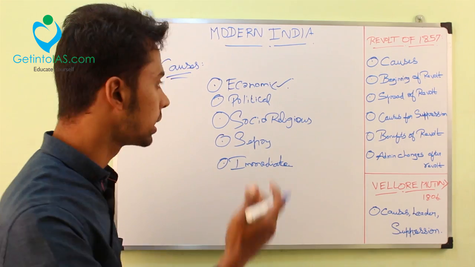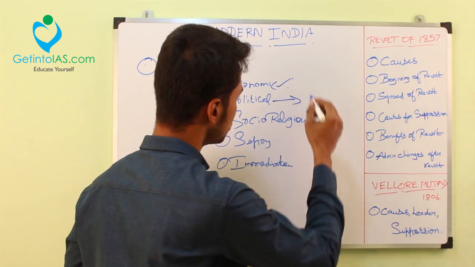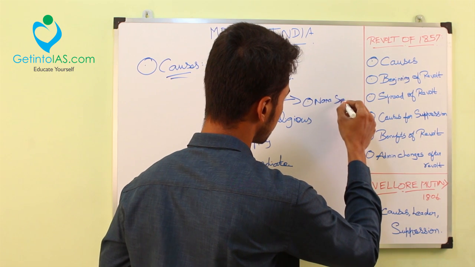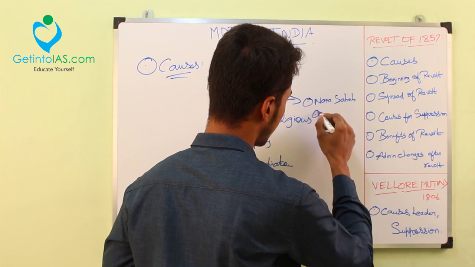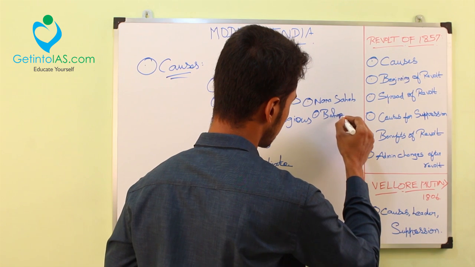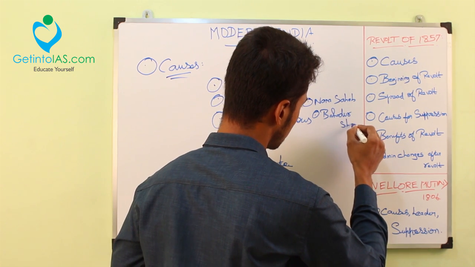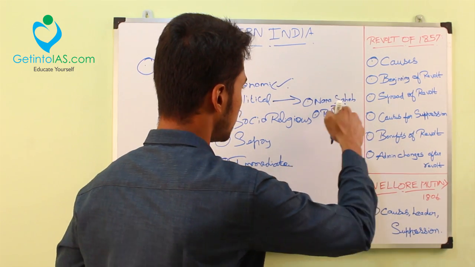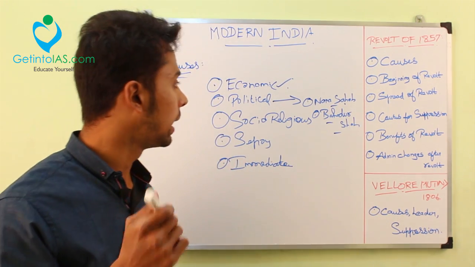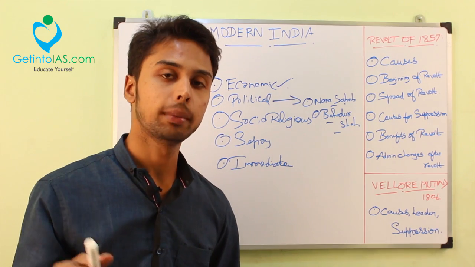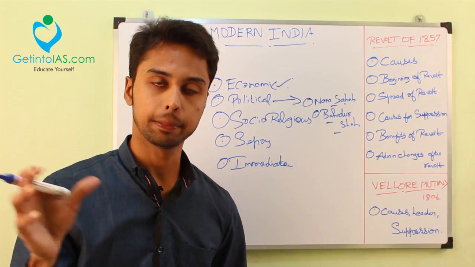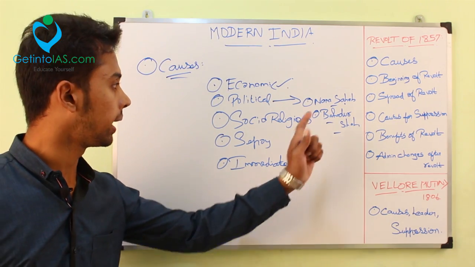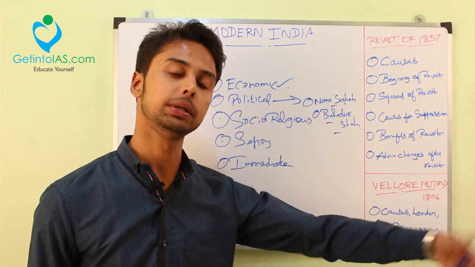Next we are going to the political. When you are dealing with the political, you should know about two personalities. One is Nana Sahib and the next one is Bahadur Shah. So who is this Nana Sahib and who is this Bahadur Shah, and what happened to them? Nana Sahib is the son of the last Peshwa, Bajirao II. Last Peshwa. Peshwa means Maratha. I have explained about the Marathas and the Peshwas. So Nana Sahib is the son of the last Peshwa Bajirao II.